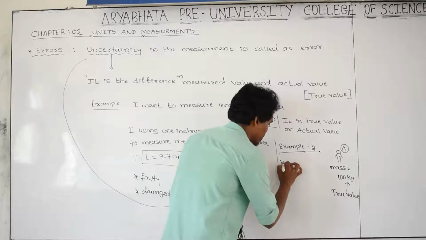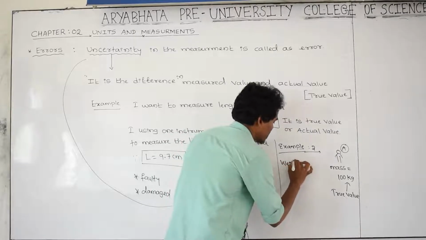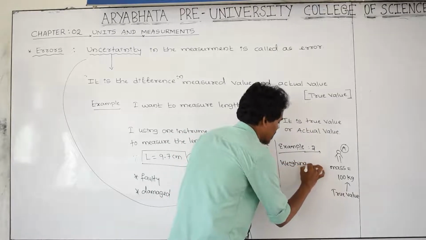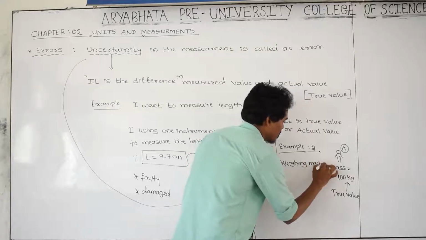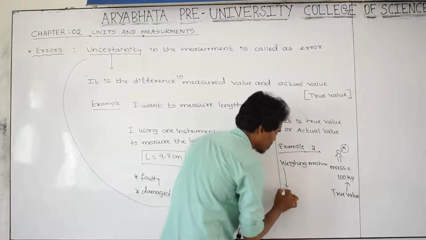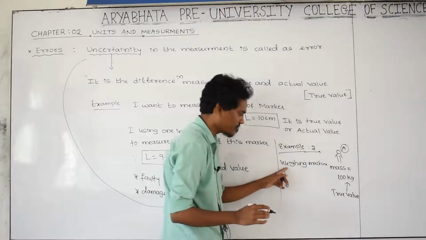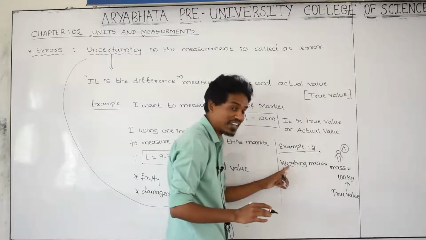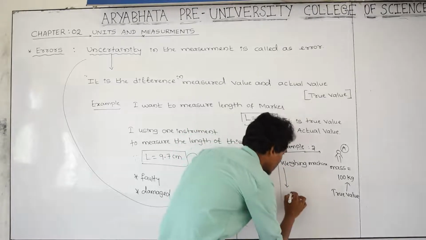Here this is a weighing machine. It is an instrument or a device. After weighing the mass of this person using the weighing machine, how much is it coming?